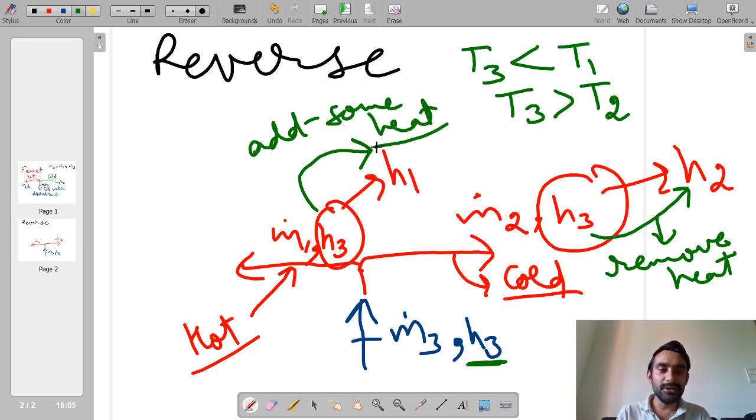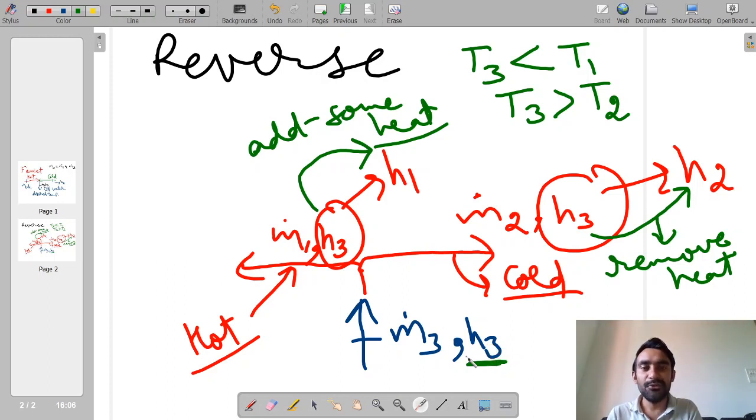Okay, so what we are doing basically is, on one side we are adding some heat and on another side we are removing some heat. And this heat we are taking from the energy content of H3.